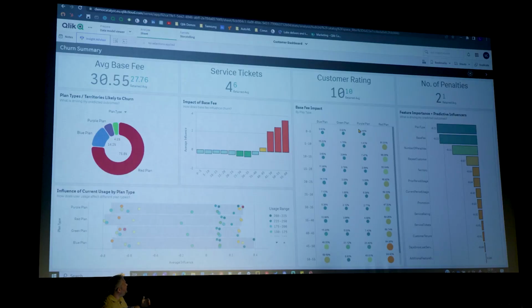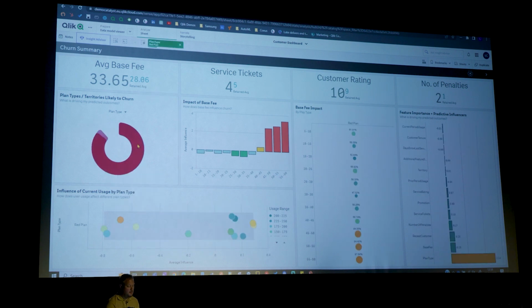And also here, to the right of this, we have the brand new grid chart from Qlik, which again gives us those base fees by the individual plan types. Again, a real quick way visually to see where my problems might be. So what I'm going to do is focus on the red plan. I don't really need to dive into anything more. So I'm selecting my red plan.